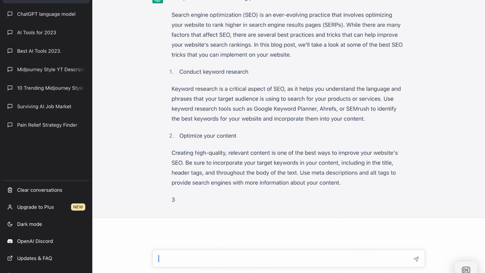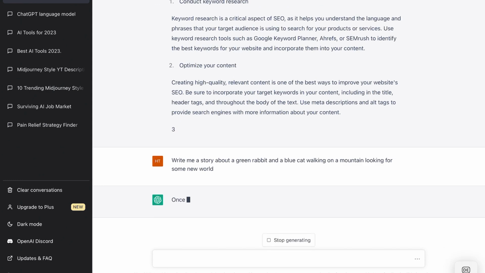So we could say, write me a story about a green rabbit and a blue cat walking on a mountain looking for, what could we say, some new world. Let's just use that. So you will see it will come up with a pretty good story.